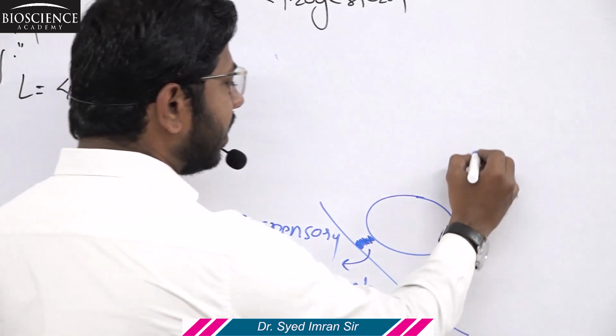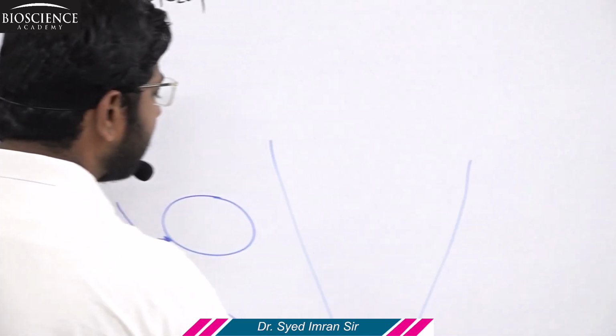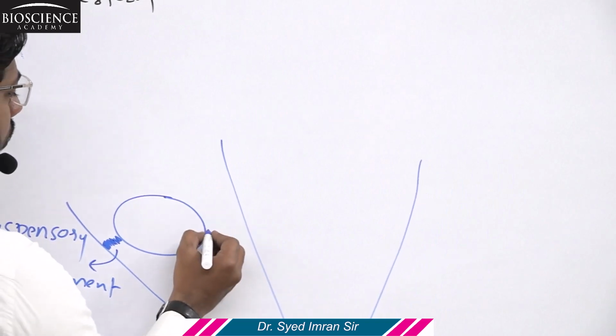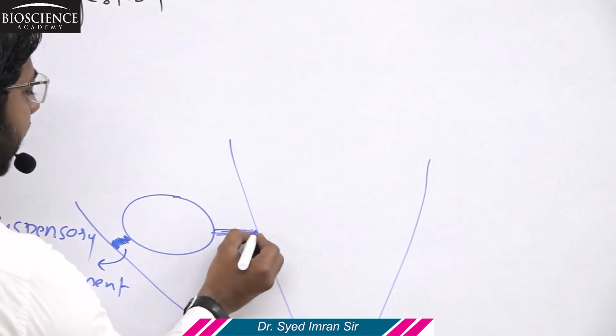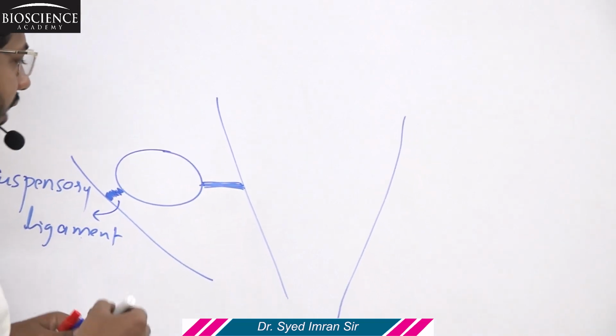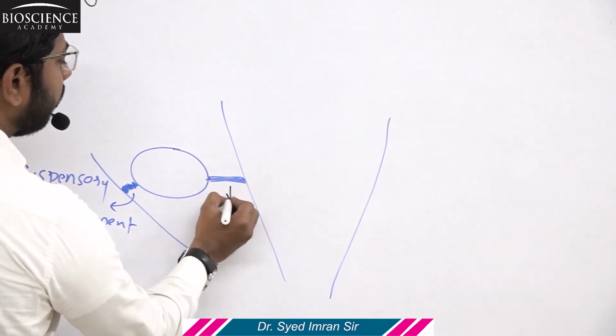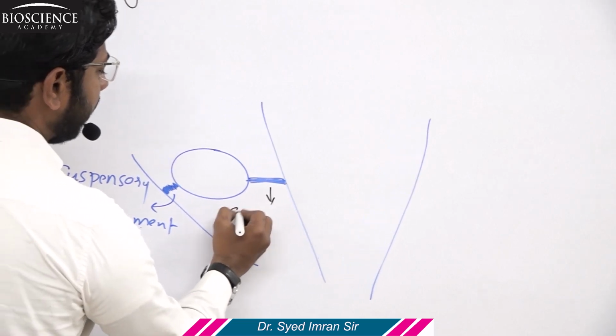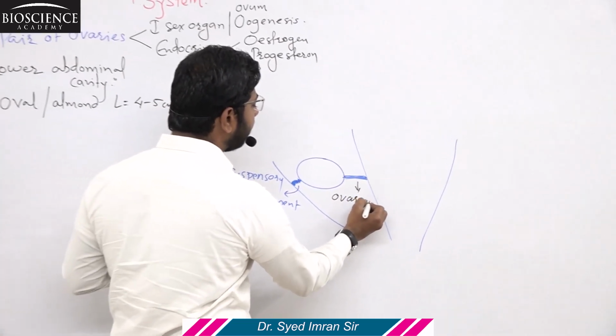And let us consider this is a womb. The womb is also called the uterus. The ovary is connected to the uterus again with the help of an extended ligament, and the ligament which connects the ovary with the wall of the uterus is known as the ovarian ligament.